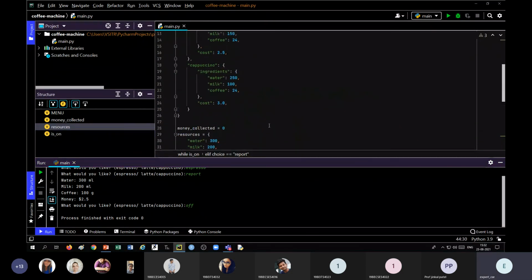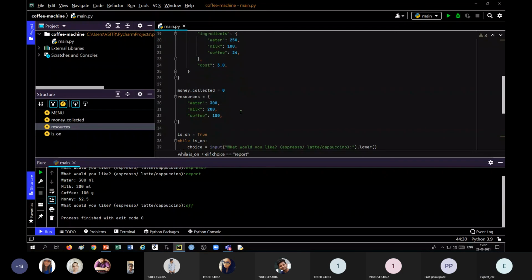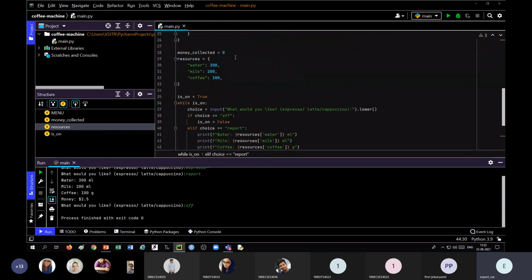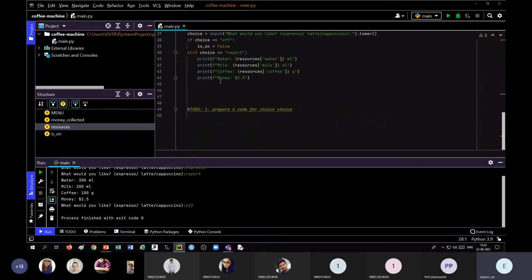Just let me take one more minute. For this money, we have taken one variable called money collected. Initially it is 0. So if we want to use this here, the value money collected. Now in PyCharm, no need to write the complete spelling.